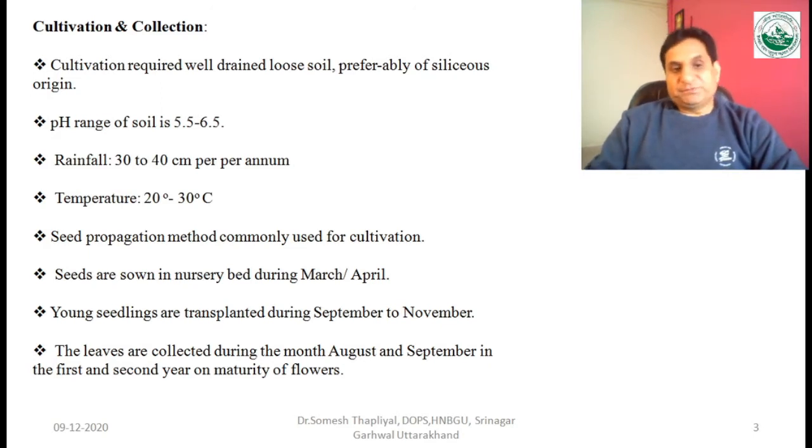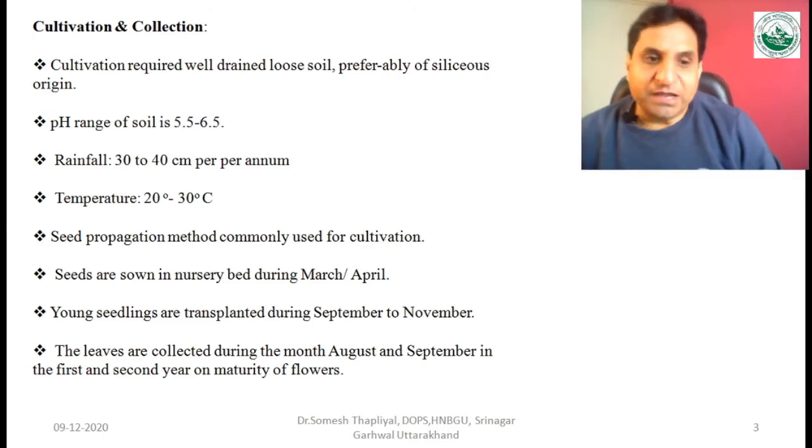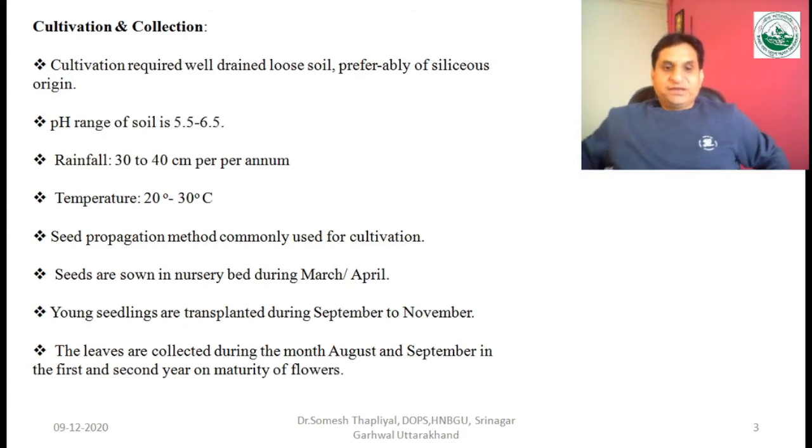The leaves should be collected during August and September in the first and second year of the maturity of the flower. So after 1 or 2 years we can collect the leaves, in the months of August and September.